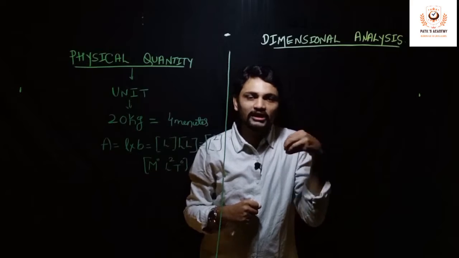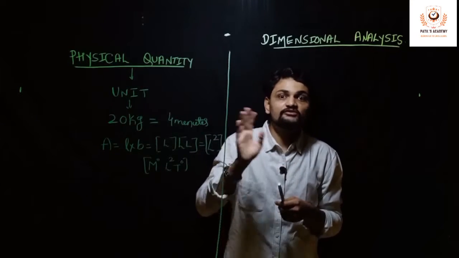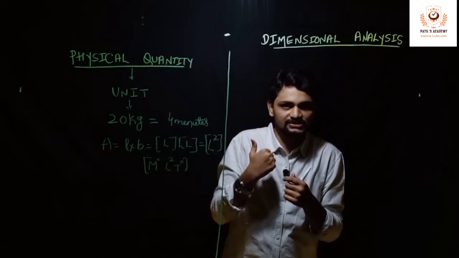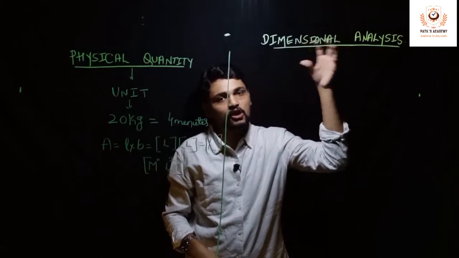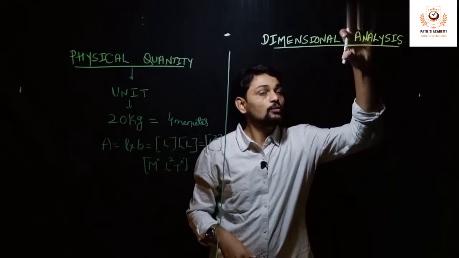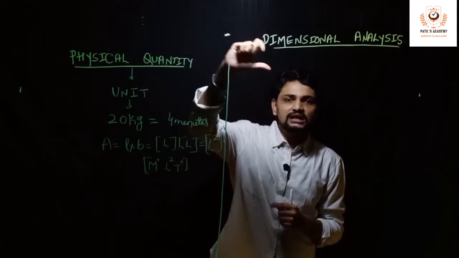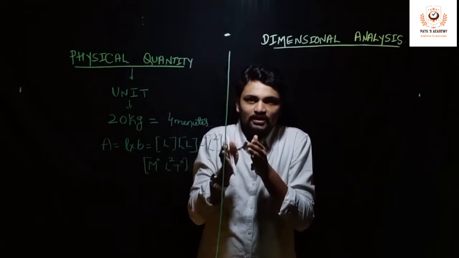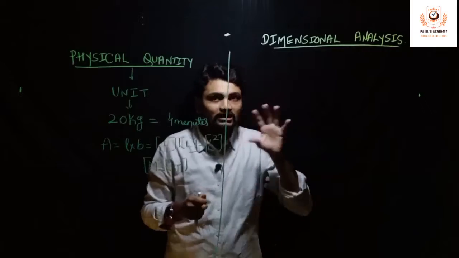For example, mu naught, epsilon naught. Anyway, you will be studying more about this in your 12th class. Such constants do not have any impact with respect to dimensional analysis. So I can't say that every formula which is dimensionally correct is actually correct in terms of the actual formula. Now, one more major advantage or application of dimensional analysis is that it is used to convert one system of units into another system of units. So today's video is all about that application.